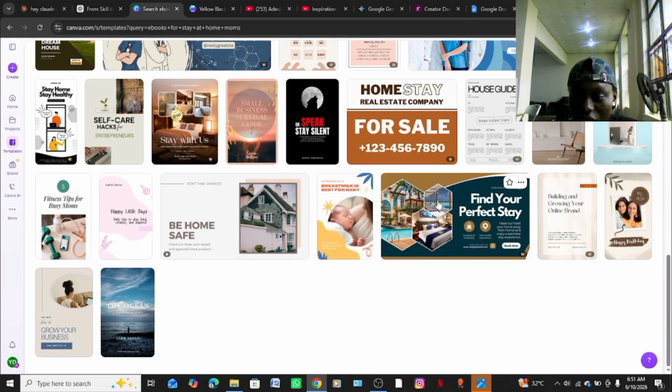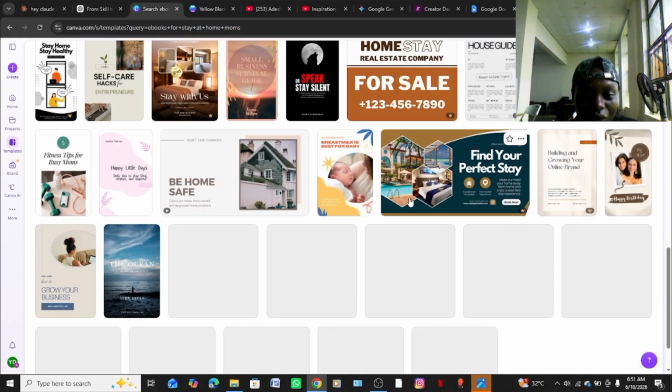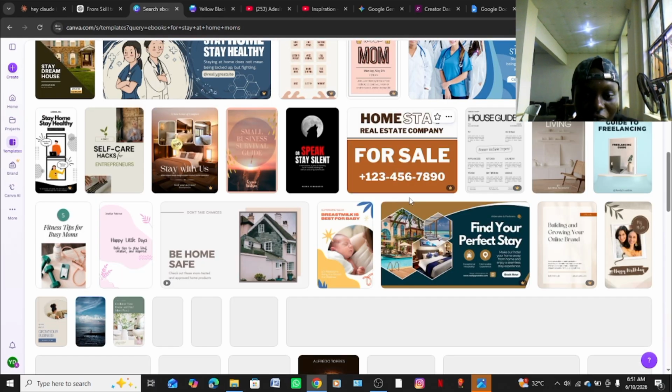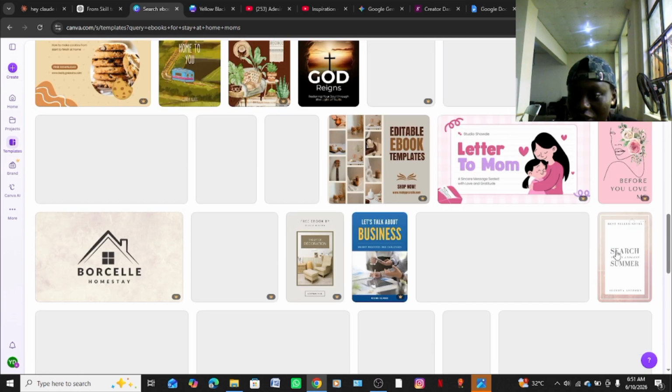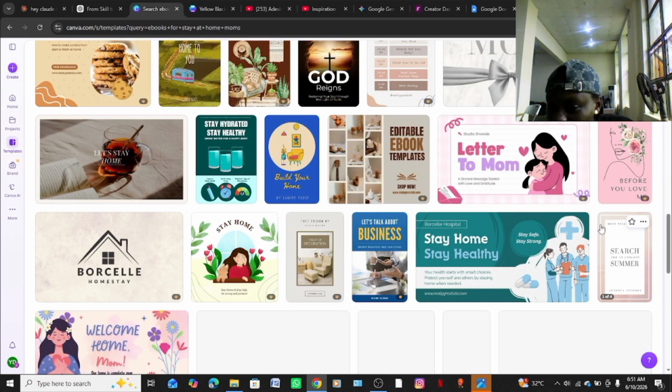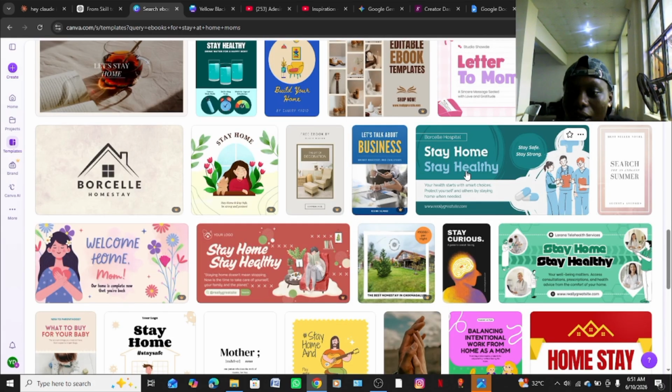Let's still search. Couldn't find anything. These people actually know what they're doing. But let's see, stay at home mom. All these stay at home moms are literally unpaid. Stay at home, stay home healthy. We can actually edit something, but I just want something that has more than one page. This one has just one page. This one has up to 4 pages.